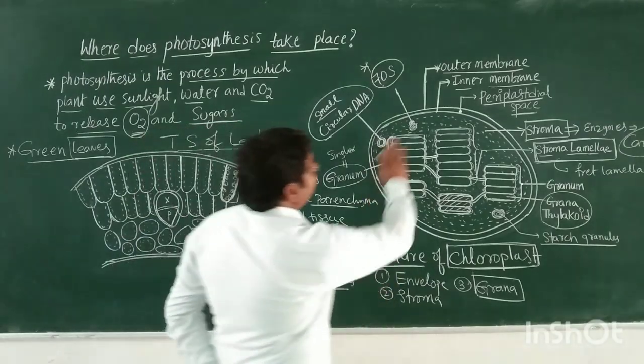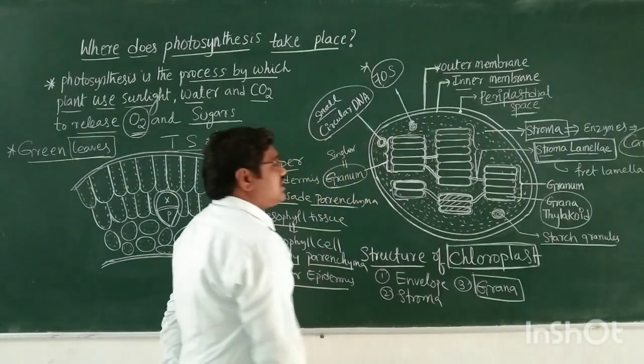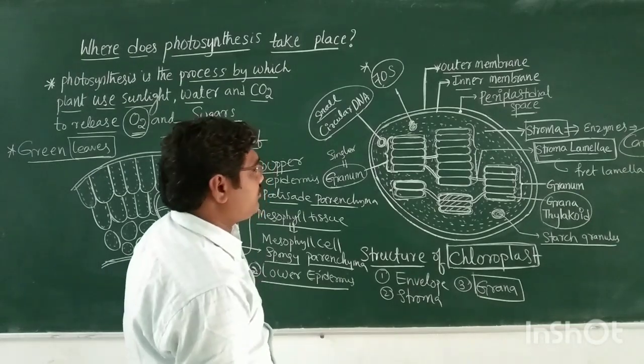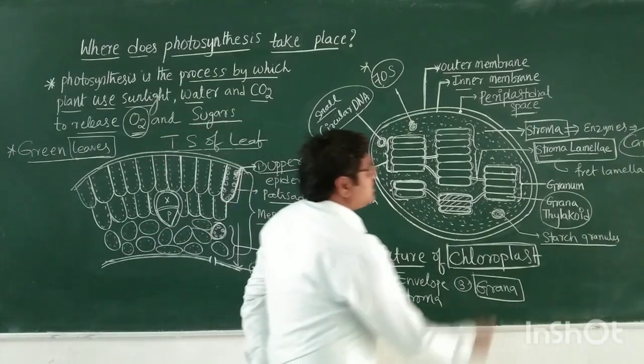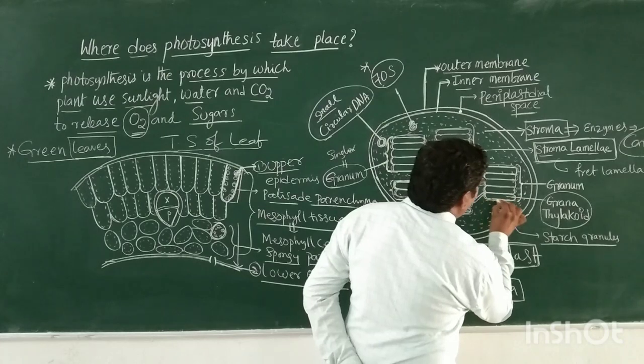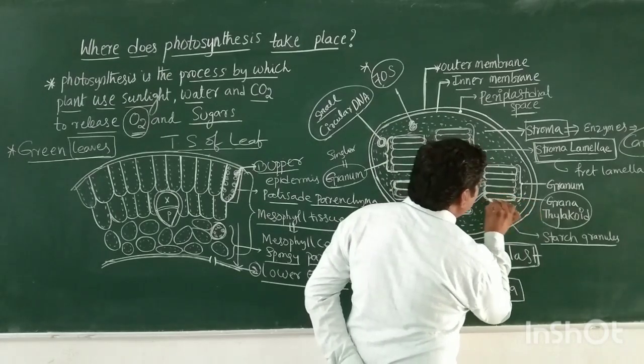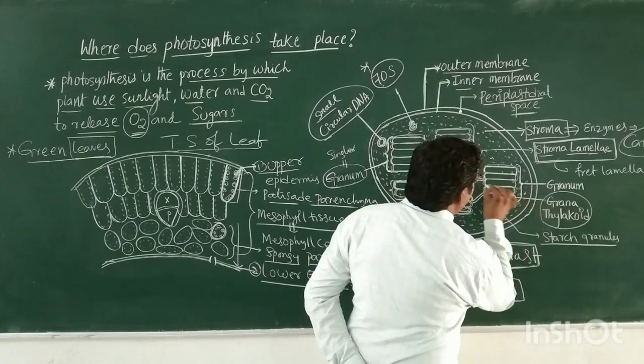In this chloroplast, where does photosynthesis take place? This is a grana thylakoid, a sac-like membranous structure. This is one thylakoid, this is one thylakoid.